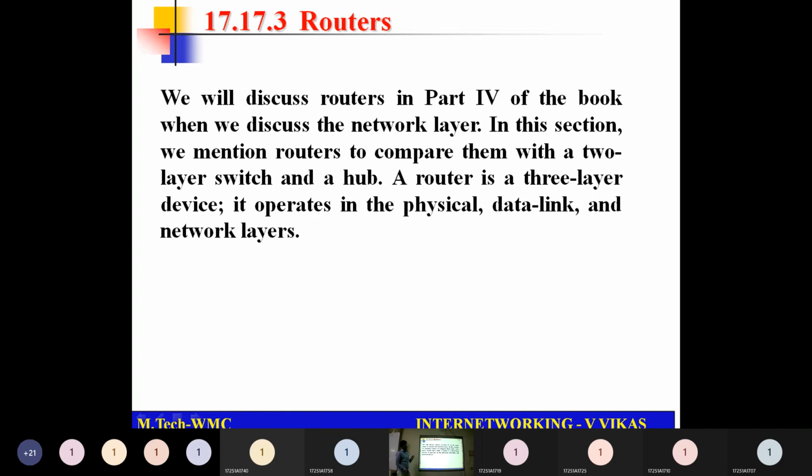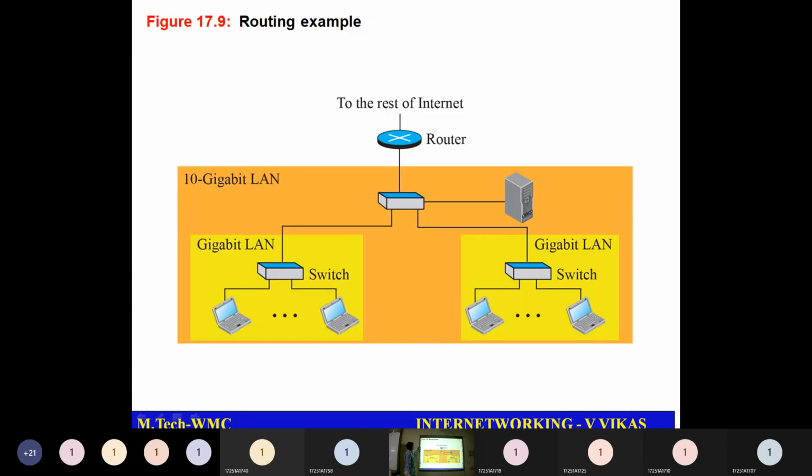The next concept we have is routers. As I said, routers operate in three layers: physical layer, data link layer, and network layer. So it understands the bits and frames, and the network IP addresses at the network layer. All these things will be understood by a router. This is how you can consider a routing example. We have normal node switches, and these different switches are connected with a central router. So is it clear?